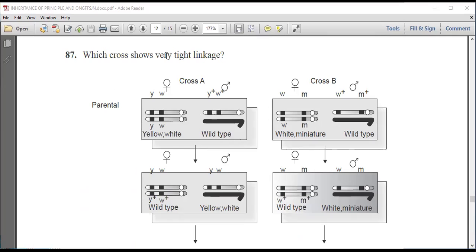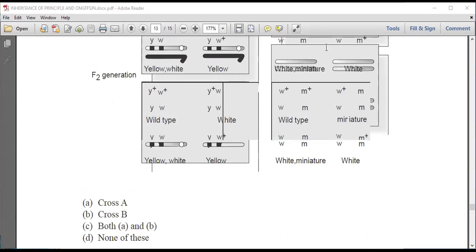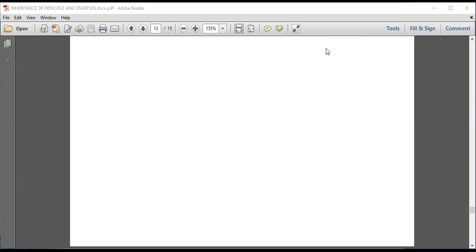We can see that because the distance in this is far apart, it will be cross A. It will show very tight linkage. So option A will be the correct answer, that is cross A.